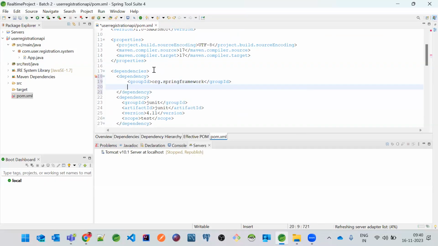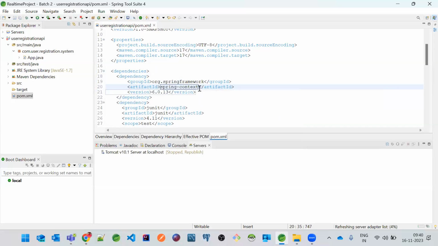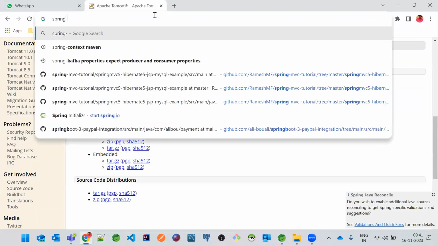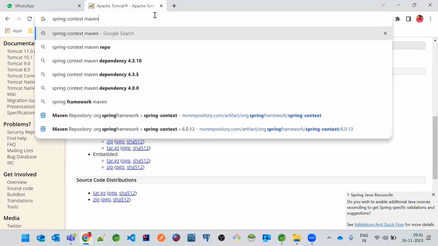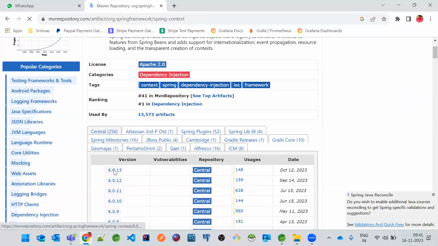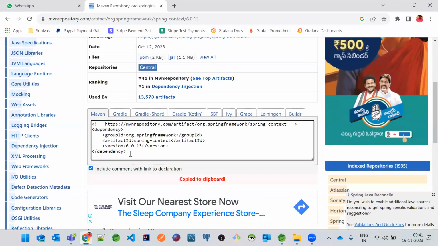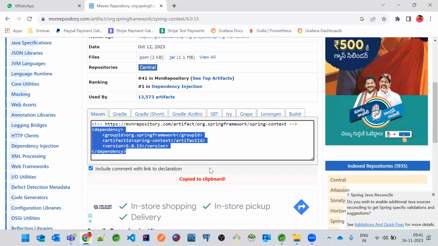So choose this group ID and then the artifact ID. The artifact ID is something called Spring-context. Okay. So right now, I know these packages and artifact names, but if you don't know them, you will not be able to add the dependency. You can just type Spring-context Maven in Google. You'll get the Maven repository. This is the place where all the dependencies are downloaded. If you go to this and click on the latest version, 6.0.13, you'll see the dependency over here.